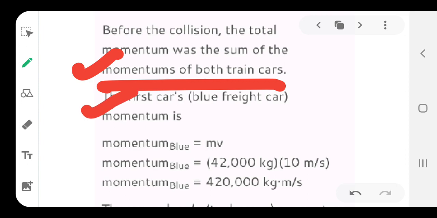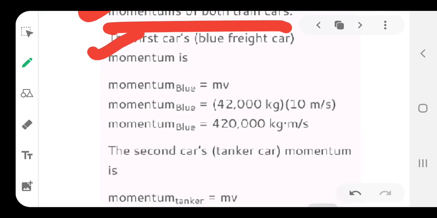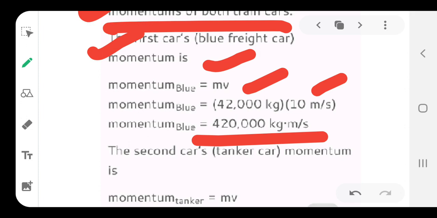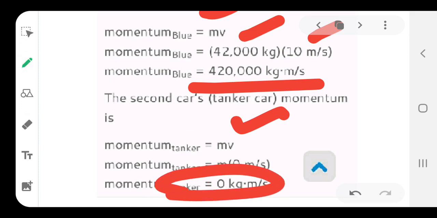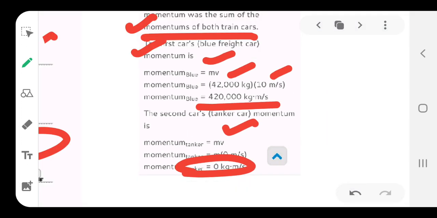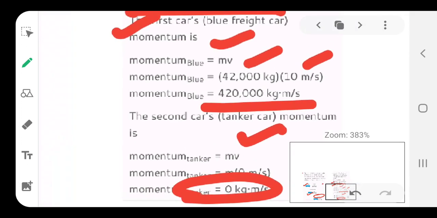For the first car, the momentum is mass times velocity, the relation you know. The mass they have given you, the velocity they have given, so you can calculate it. For the second tanker, again mass times velocity; the mass we have to calculate here, and since it is at rest, the momentum comes out to be 0 kilogram meter per second, because that second cart was at rest.